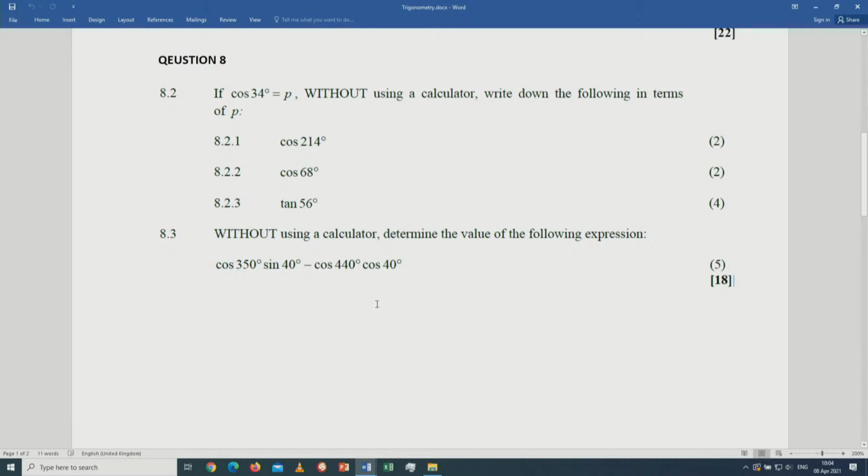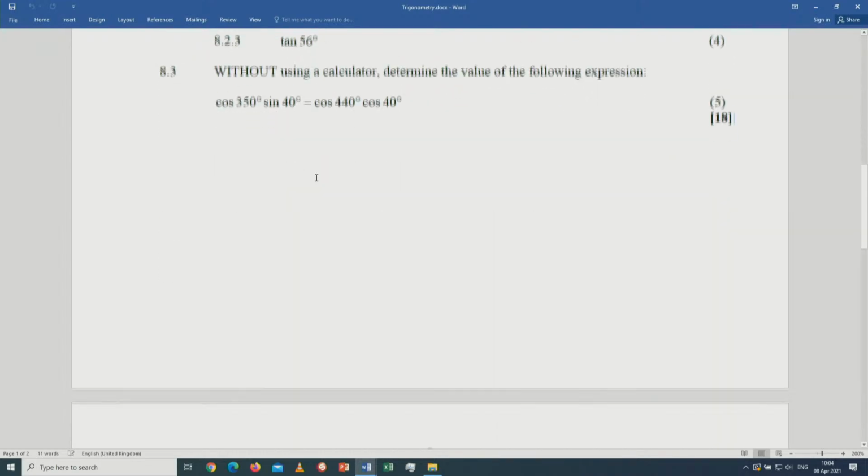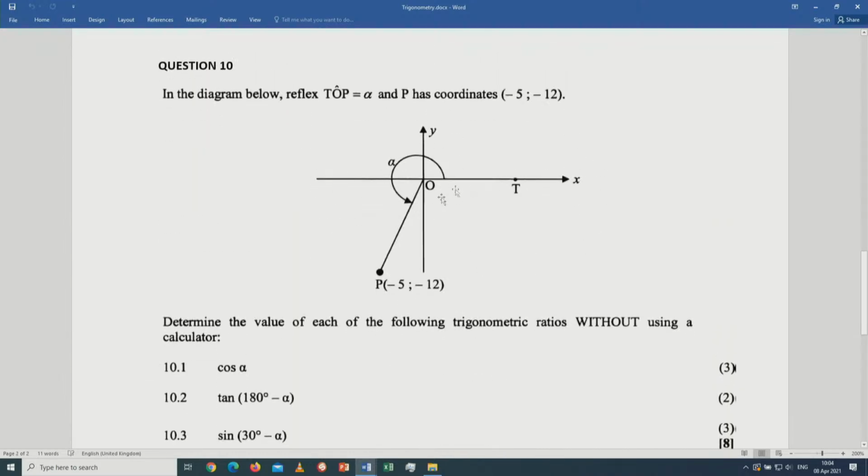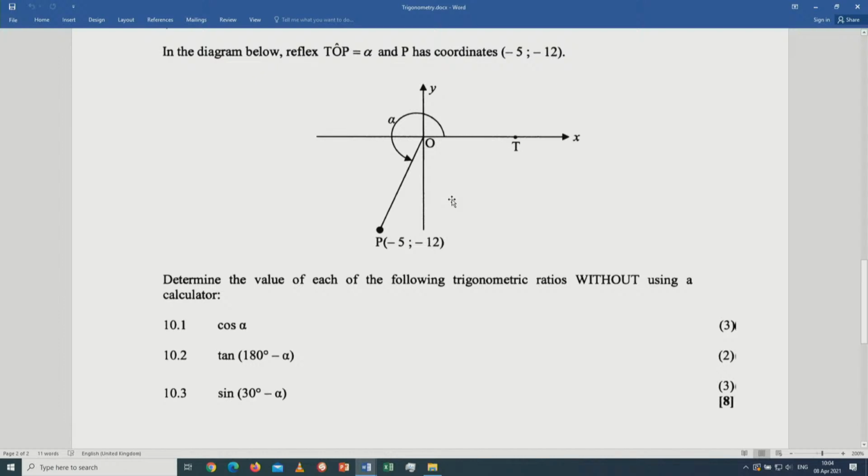So that are using the compound angle identity. Trigonometry. I repeat, this type of problems where you need to draw a right angle triangle will definitely be there. This type of problems where a diagram can be drawn like this one will definitely be there.